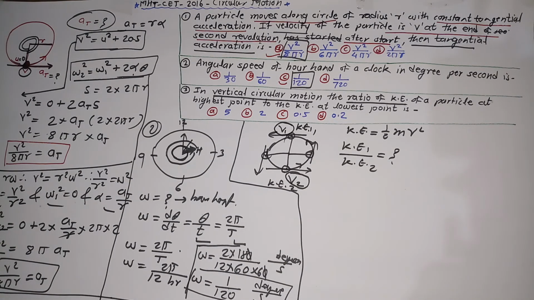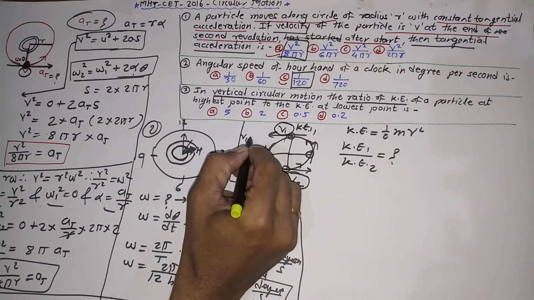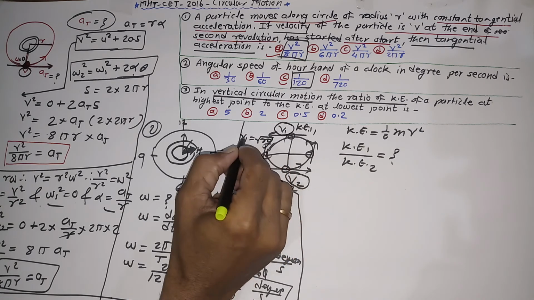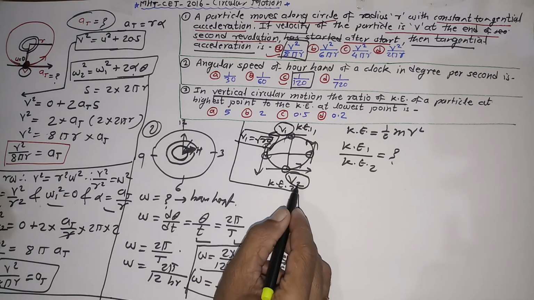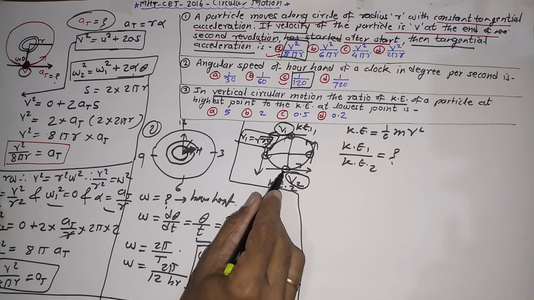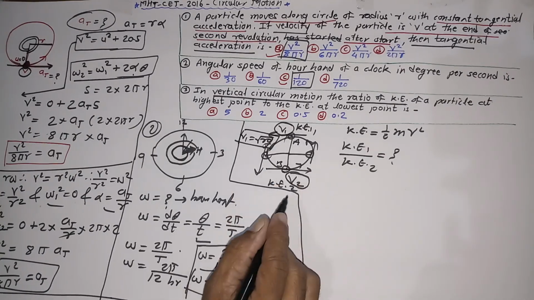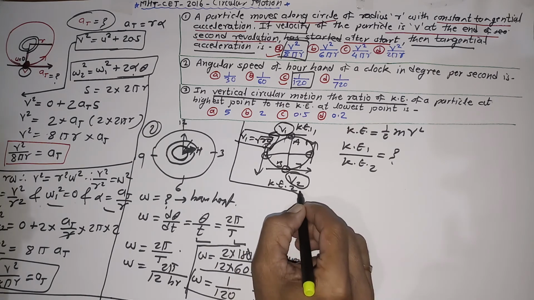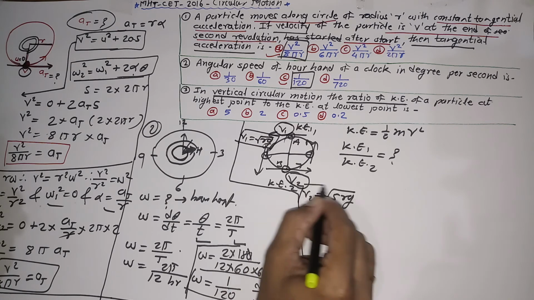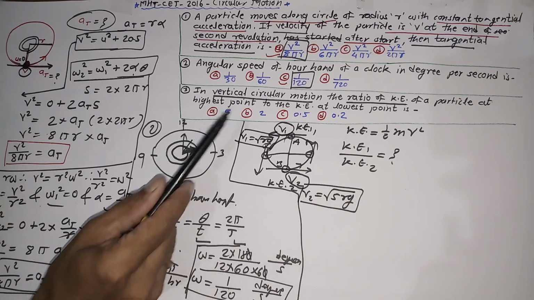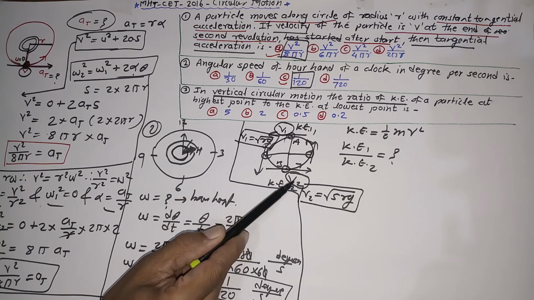In a vertical circle, the velocity at the top point v1 is equal to under root of rg. You are very much familiar with this expression. At the top, the highest point is A, and the bottom point is B. At the bottom point, velocity v2 is equal to under root of 5rg. So these are the two respective velocities at the top point and the bottom point.